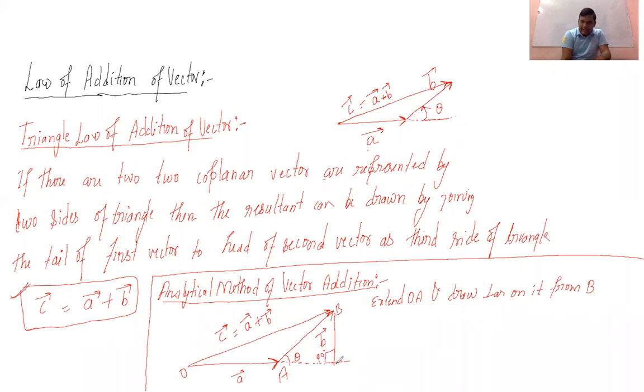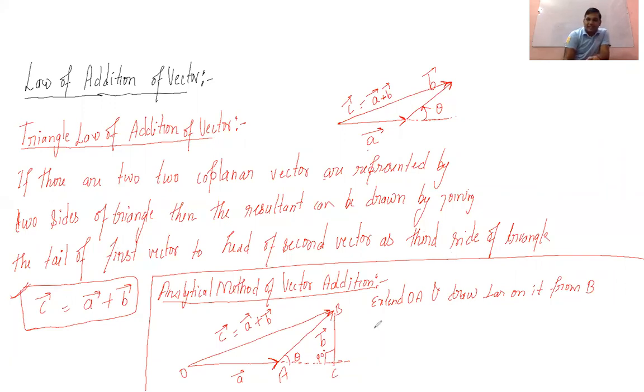Is it clear? And mark the point C. Now you can say that O, B and C is going to form a right angle triangle.